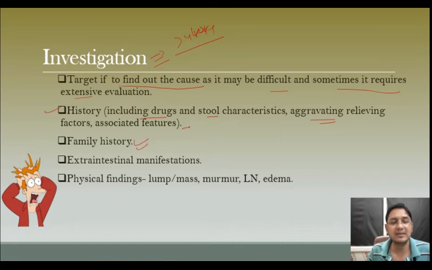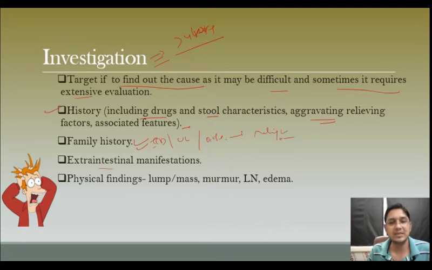Family history, yes, that is very important in chronic diarrhea, because if the patient is having Crohn's disease or ulcerative colitis, or the patient may have diabetes, these all are going to have some kind of family history. Or in malignancy also, the patient may have some family history. So for all that, we need to get the family history.